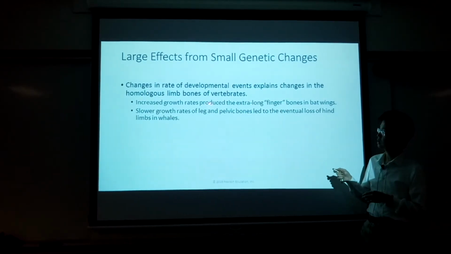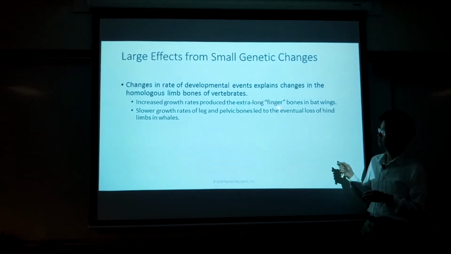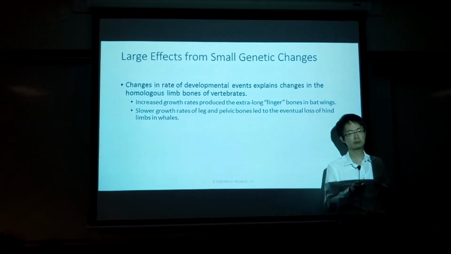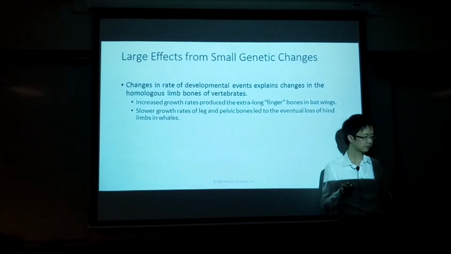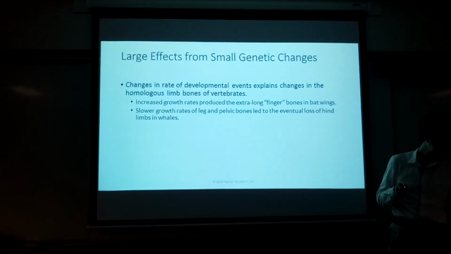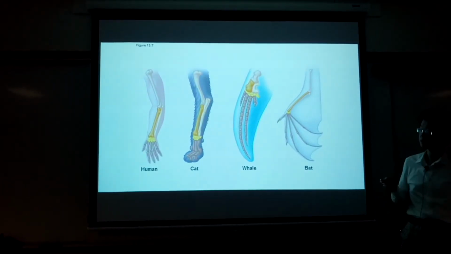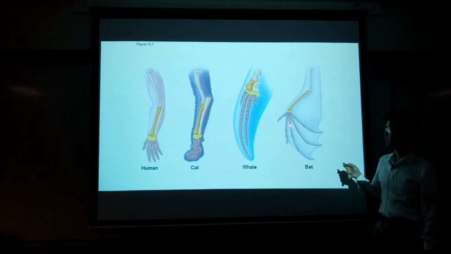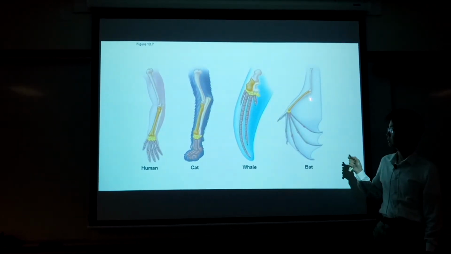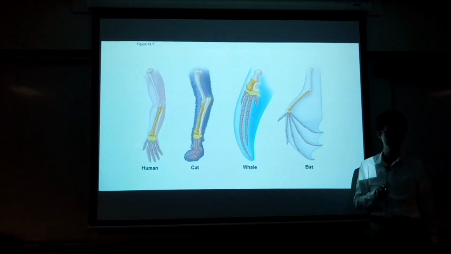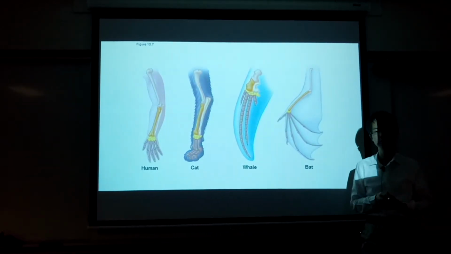And the homeotic gene in the bat is such that an increase in the growth rate produces extra long finger bones. The extra long finger bones in the bat become the wings. But for the whale, they lost the hind limb. So all of these are controlled by homeotic genes.